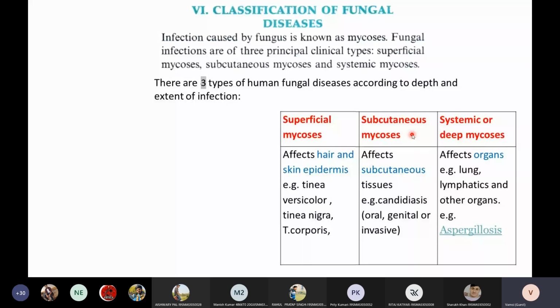They can go just below the skin. Such infections are called subcutaneous mycosis. Then last and final is deep mycosis. Deep mycosis means these are the fungus that can penetrate the skin and go to the organs of our body. Deep mycosis is also called systemic mycosis. They will cause infection to multiple organs of our body.